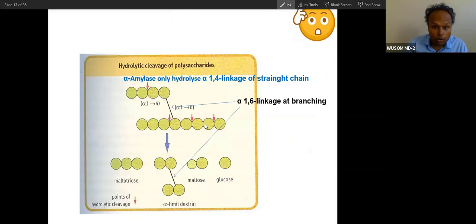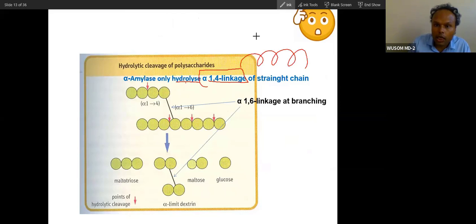Now, as I have told you, amylase only hydrolyzes alpha 1,4 of a straight chain, and that means it will break amylose. It also breaks amylopectin, but it cannot break amylopectin completely because amylase cannot break the alpha 1,6 bond. It can break up to this. So there will be this part and then this part. This bond will be left. This will be broken down. This will be broken down.